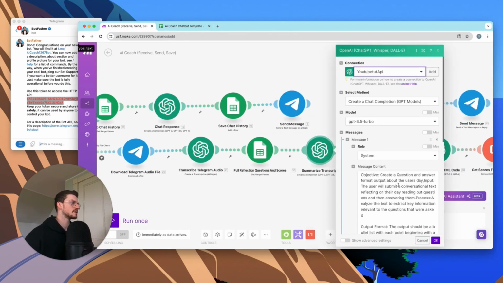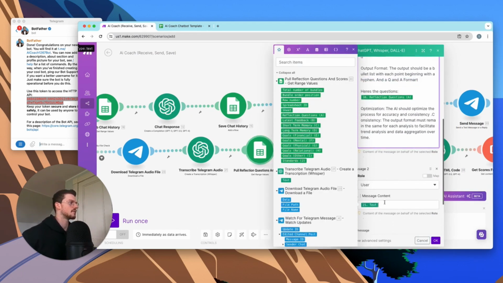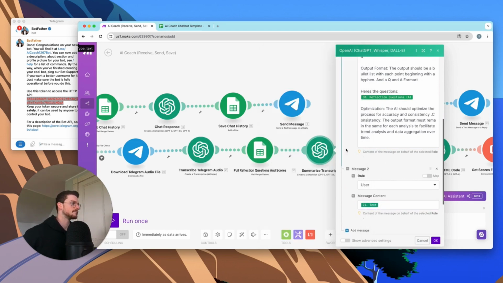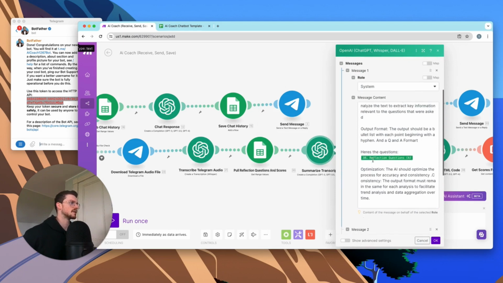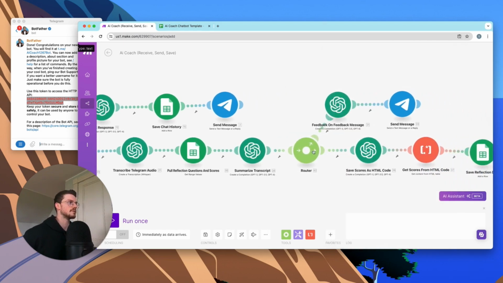So we're going to take this, and as you can see, it's pulling the reflection questions, and we're giving it to the chatbot. We're then pulling the text from the transcribed audio using Whisper. That's coming into this GPT, which is then going to take all of that and format it into a summary so that we can paste the summary into the chatbot.